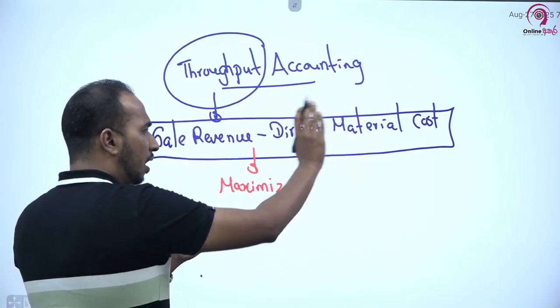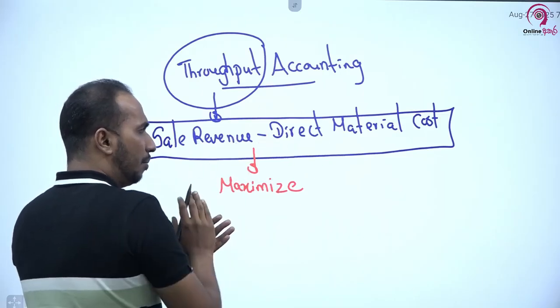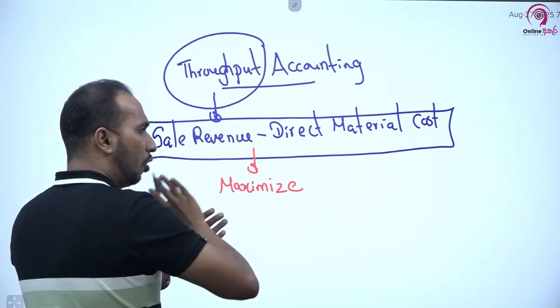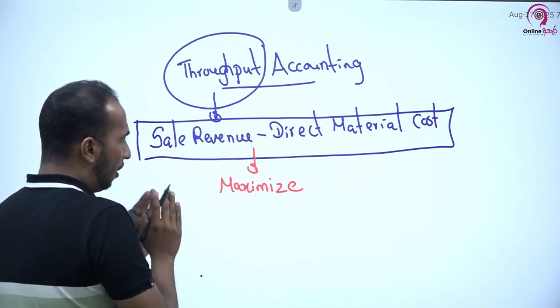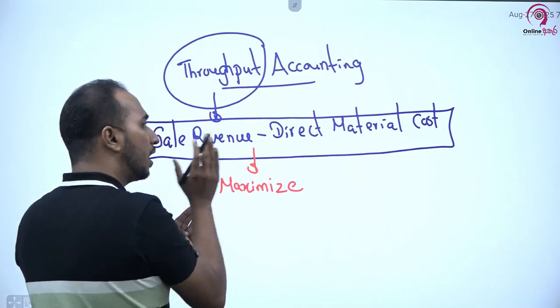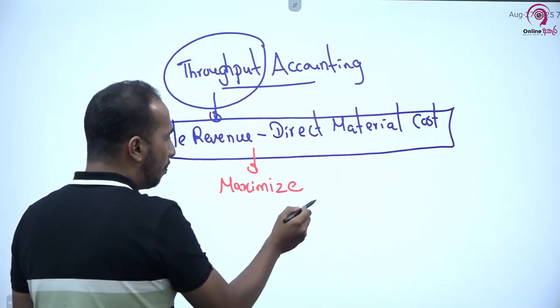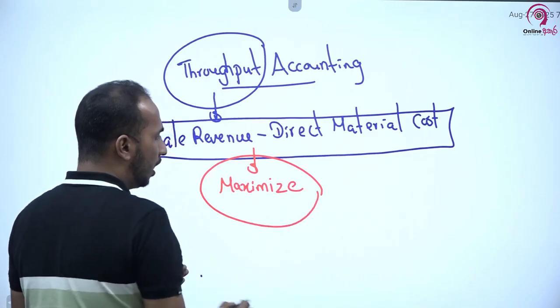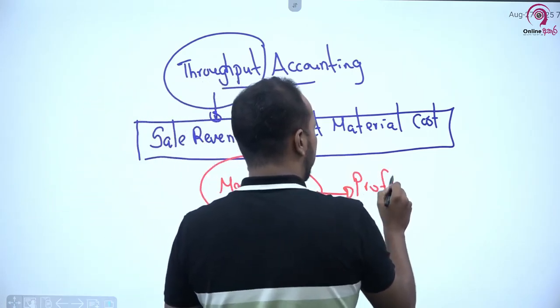We don't take into account other costs like direct labor cost, other direct costs or variable overhead; we keep them aside. We are focusing only on sales revenue minus direct material cost as throughput. Please keep in mind, the objective is to maximize this throughput, and that will lead to profit maximization.